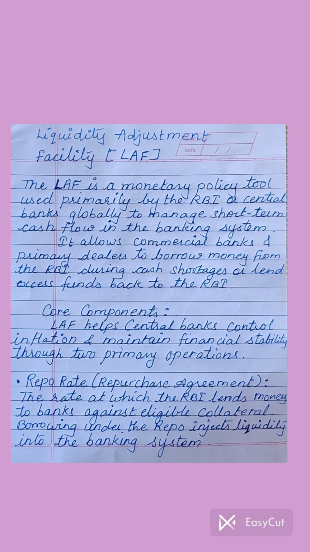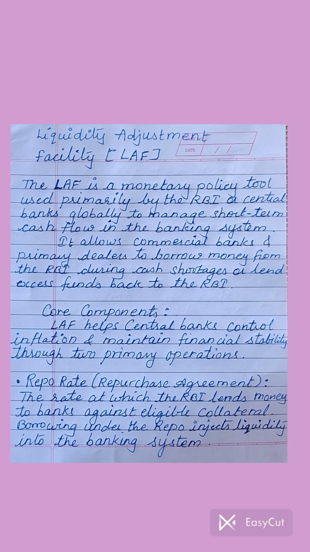Now what does this LAF exactly do? It allows commercial banks and primary dealers to borrow money from the RBI during a cash shortage, or whenever these banks or institutions have excess funds. At that time these institutions can park their excess funds with the RBI, and in return they get interest on their excess funds. So this is how LAF allows banks to borrow as well as lend funds.